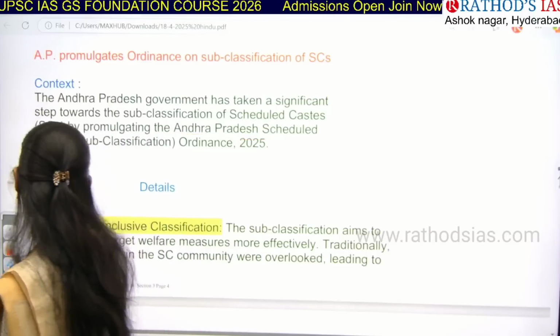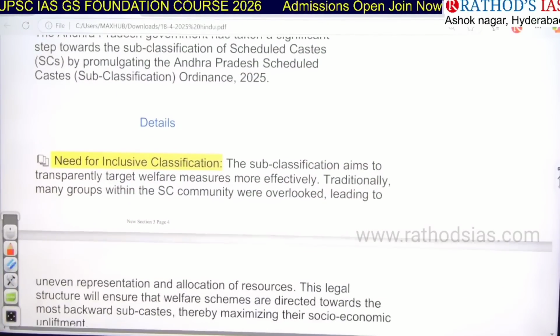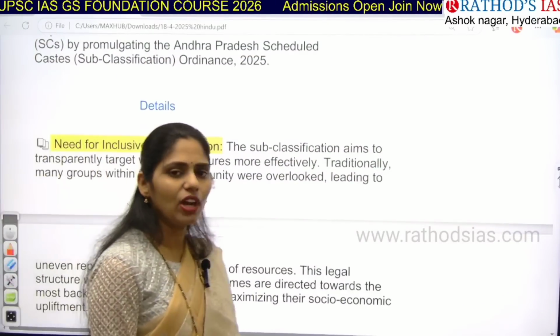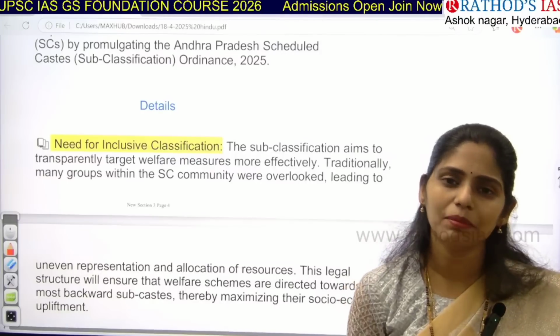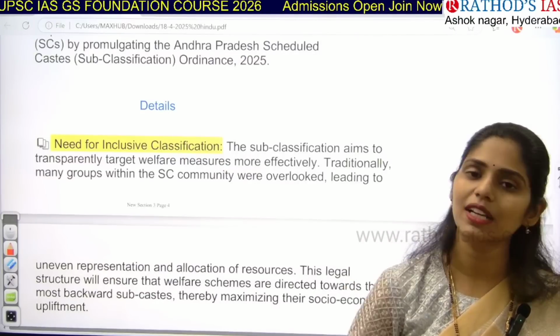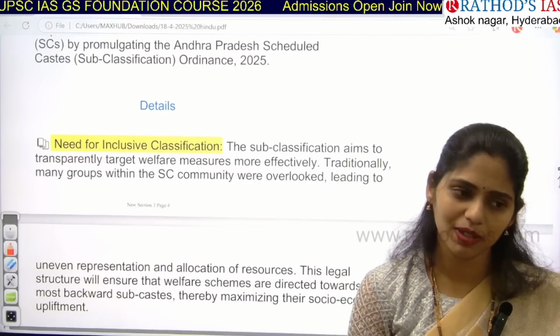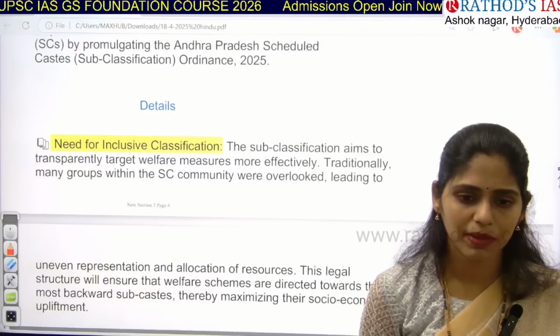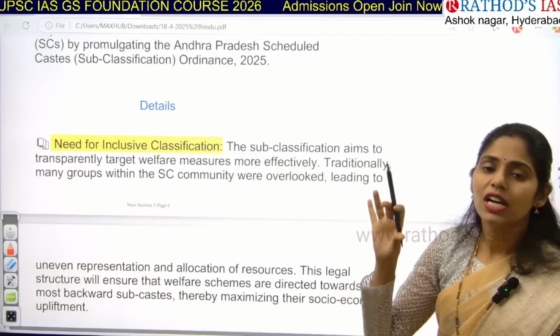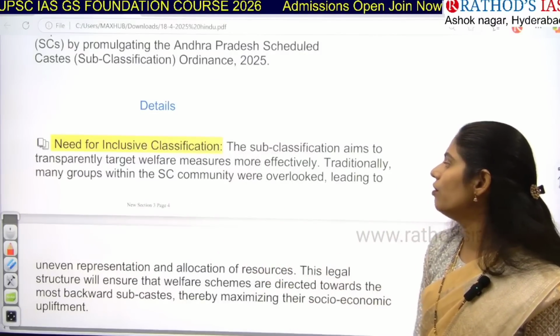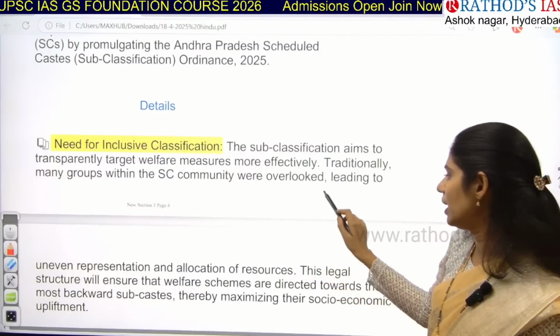Okay, so if you see some important points here, why this sub-classification? Whenever the government is giving any welfare schemes for SCs, who will be getting benefited? Obviously, good income status people will be getting benefited, but what about the least? They will not be getting benefited, right? So sub-classification aims for transparent targeting of welfare measures more efficiently.